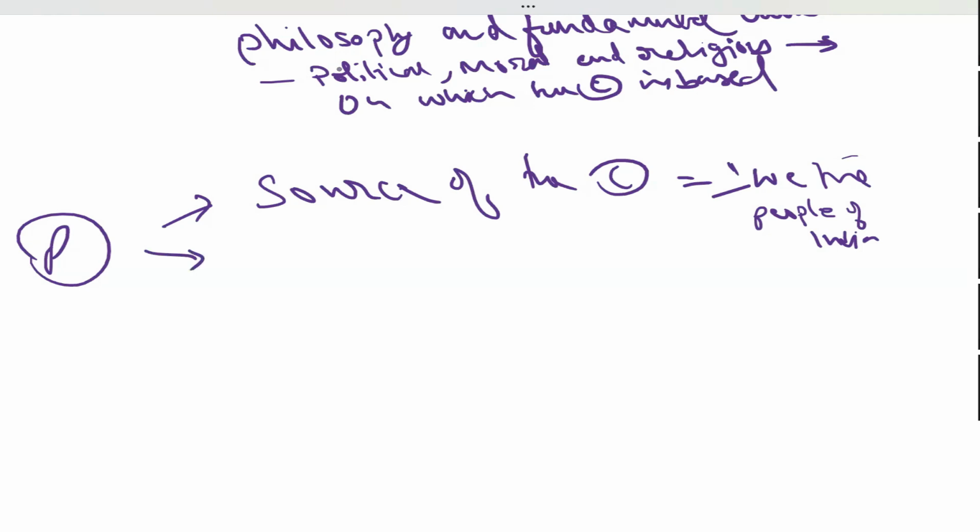When we say that we want to constitute India into a sovereign, socialist, secular, democratic, and republic, what are we indicating? We are indicating the nature of the state.